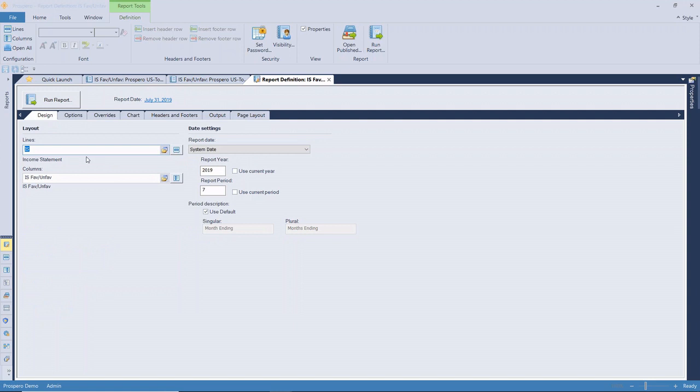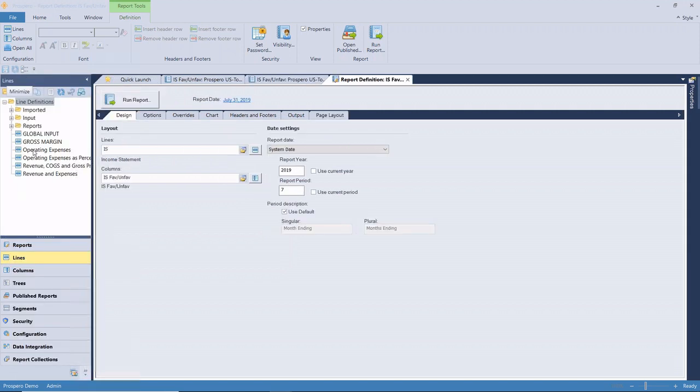So if I look at the design for this report, you can see that it's identifying the building blocks that I'm using. So remember, these are interchangeable. So I may be using this line definition in multiple different places. As a matter of fact, if I want to display that, I can always go to my lines. Let's see, and we've got one for our reports.